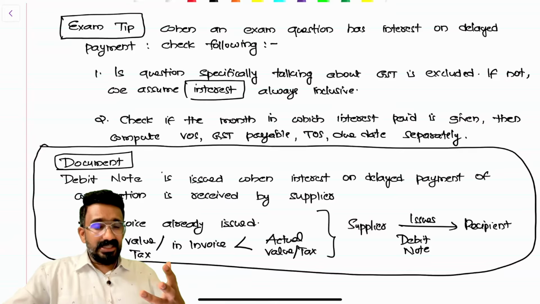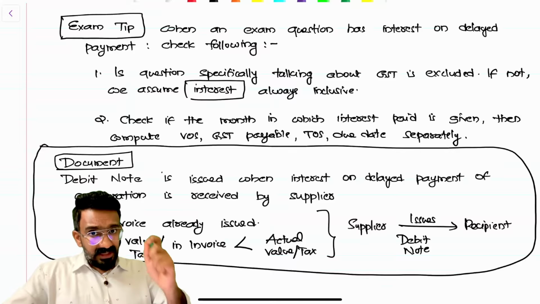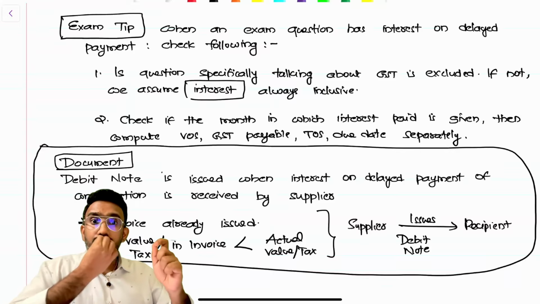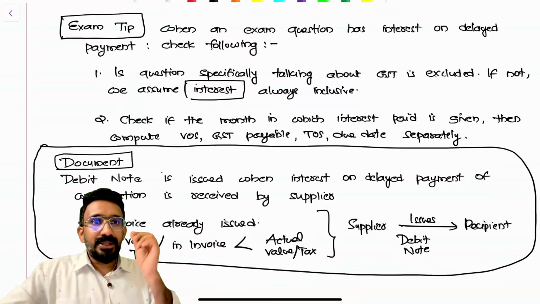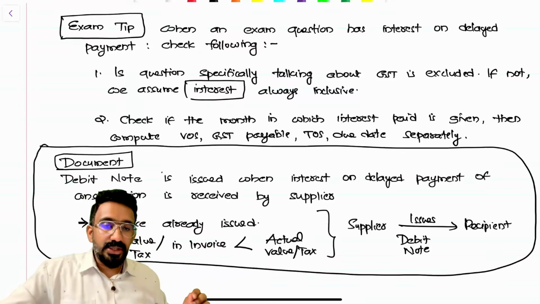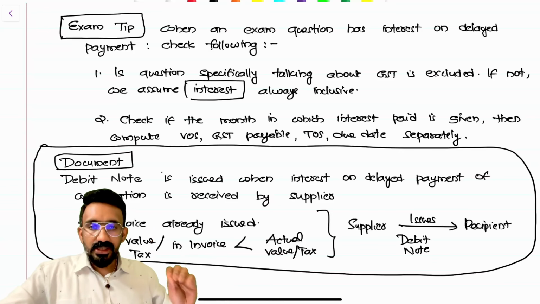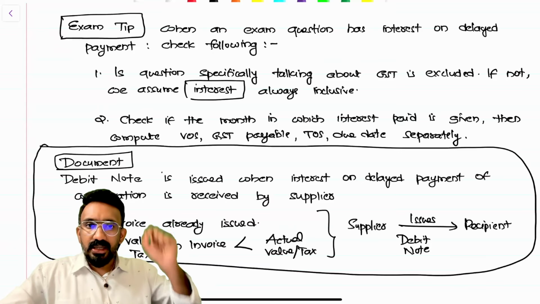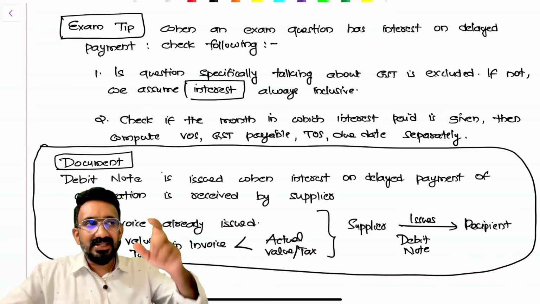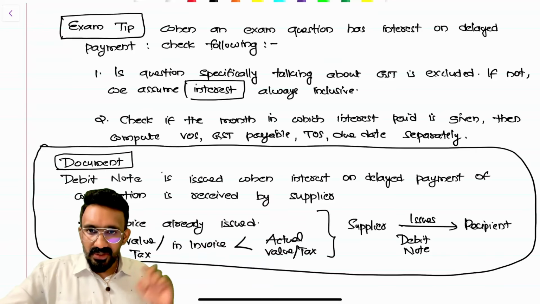Or in our example, I told you that there's an interest of 2,000 rupees. Our general assumption is that this 2,000 is including GST. That's how we will assume it for our exam. However, if they've given an interest of 2,000 rupees and also mentioned it is exclusive of GST, then don't make an assumption. If the question is specifically saying every amount is excluding GST, go by the question. If nothing is mentioned, interest alone will be treated as inclusive of GST. So we'll have to separate GST by using the formula of inclusive computation: interest into 100 divided by 100 plus GST rate.